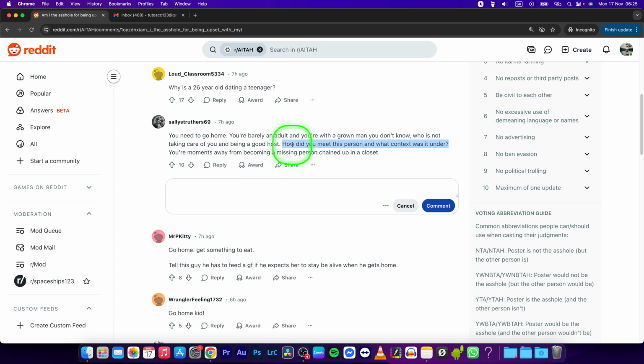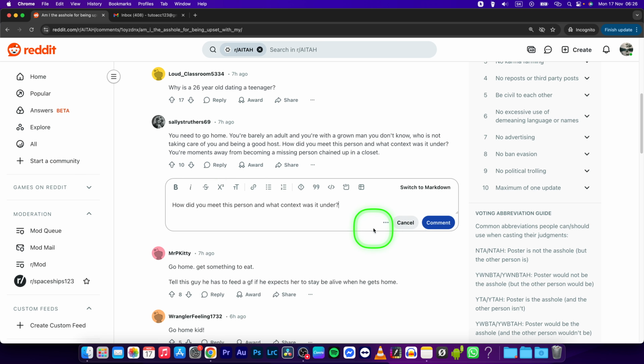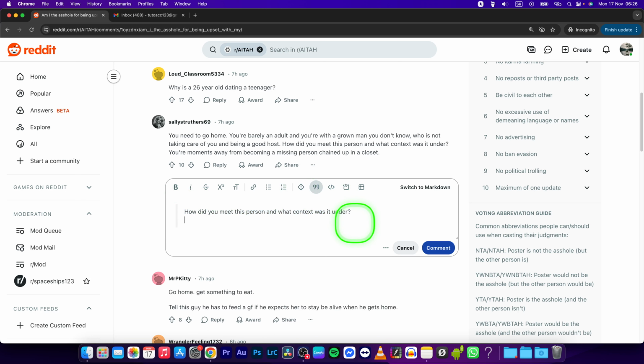Now right click and click copy. Then go right here and right click and paste. Now simply go right here to these three dots and click on show formatting options. Now select the text again and click right here on this quote block. Now it will quote this text and you can simply press enter 2 times and write your opinion.